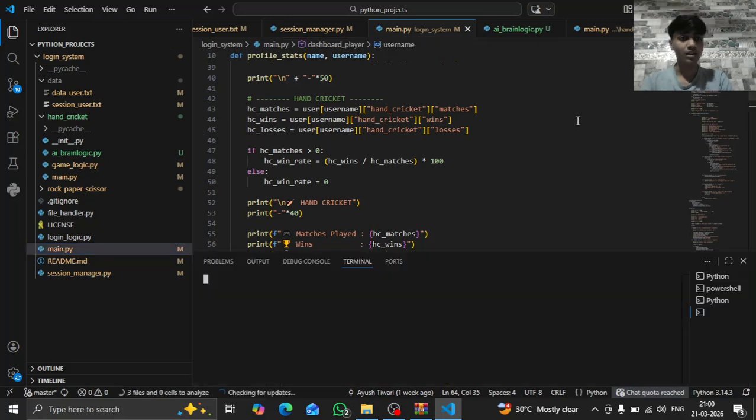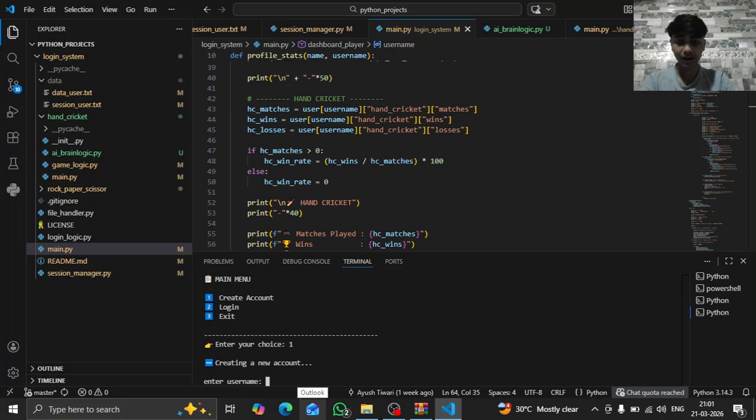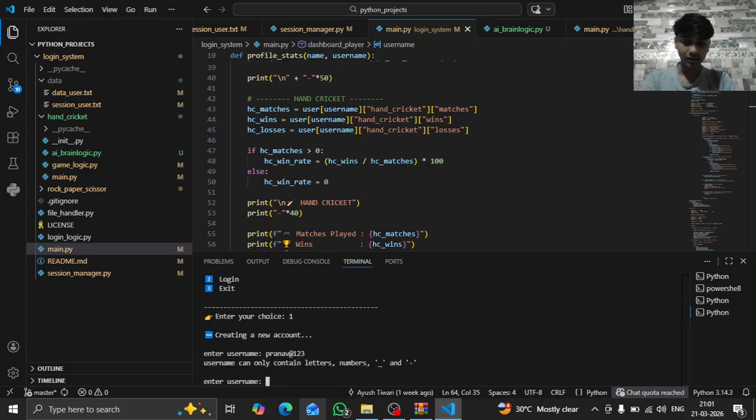Okay, so if we go here, please ignore the background noise. Okay, so it is running. Now see, we have create account, login and exit. You can make your account. So if I go here, I can make my account now, and I can do something like pranav@123. Okay, we can't do it. See, it only allows dashes and underscore.